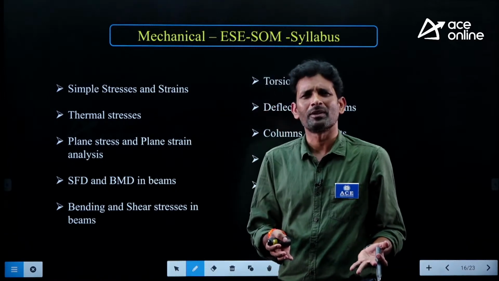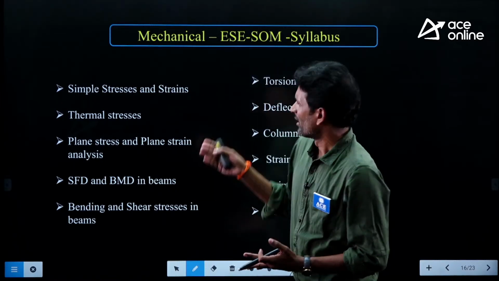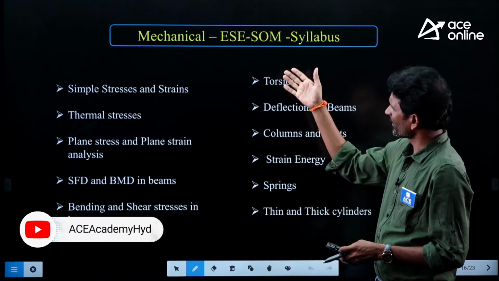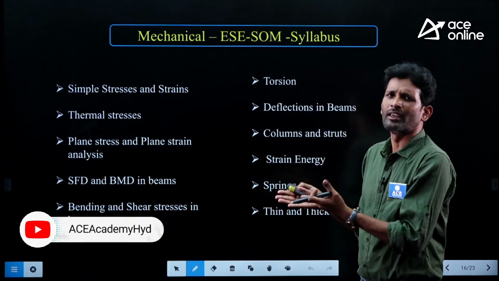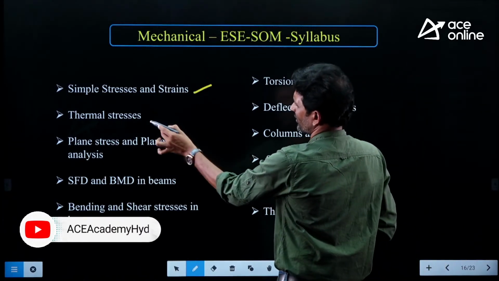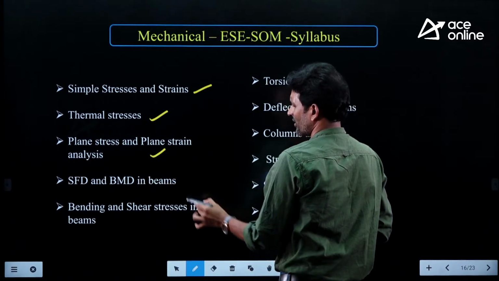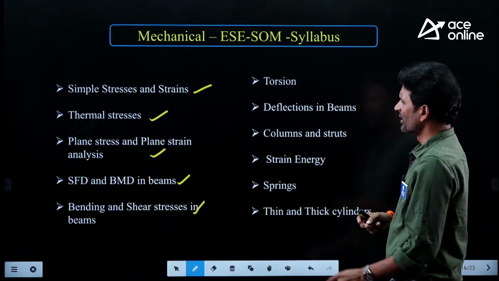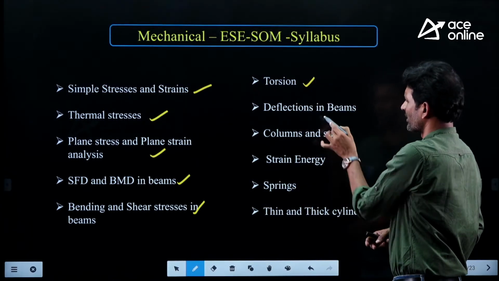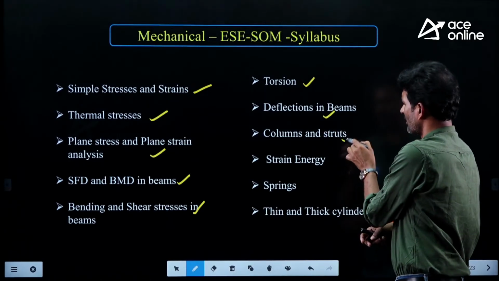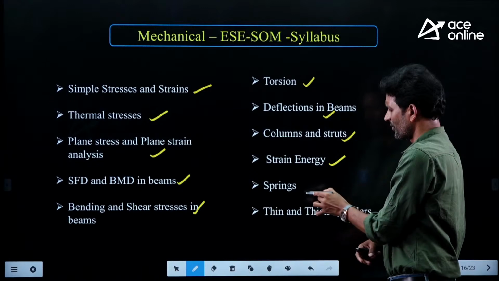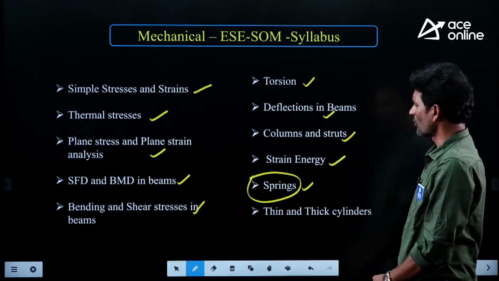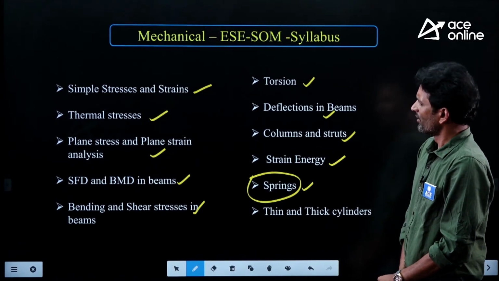Now, as far as ESE, the Engineering Services Examination, is concerned, more or less all the topics we prepare for the GATE examination help you in writing the ESE. Now look at the syllabus pattern for the mechanical stream. Almost the same syllabus: simple stresses and strain, thermal stresses, plane stress and plane strain conditions, shear force and bending moment diagrams in beams, bending and shear stresses, torsion, deflection in beams, columns and struts, strain energy. Additionally, for mechanical, we have the springs topic.